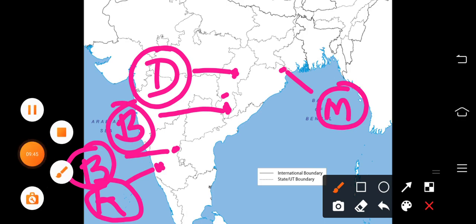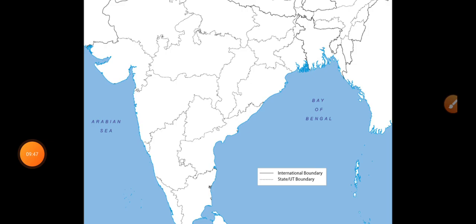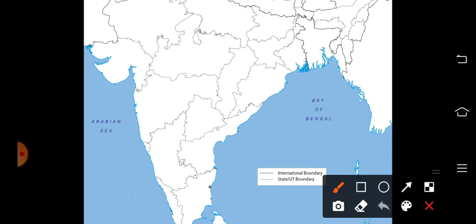Yes. The next is the important iron ore exporting ports. The iron ore which is mined from different mines in India is exported to foreign countries like Japan, South Korea, etc. The iron ore produced in India is exported mainly through four ports.